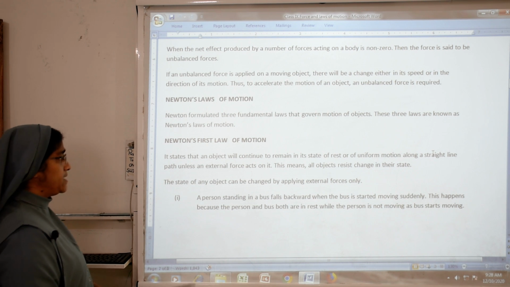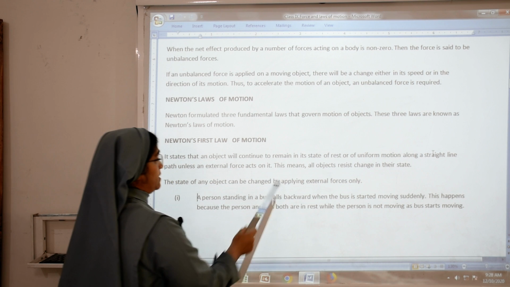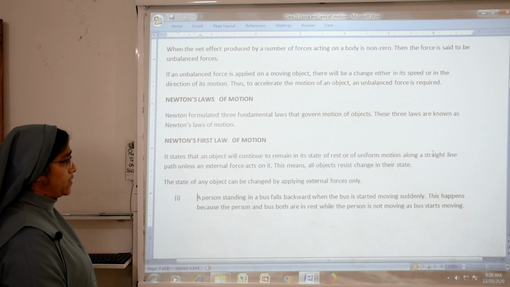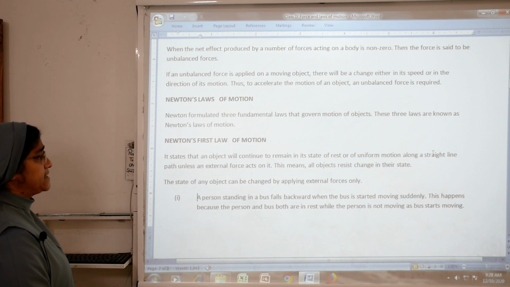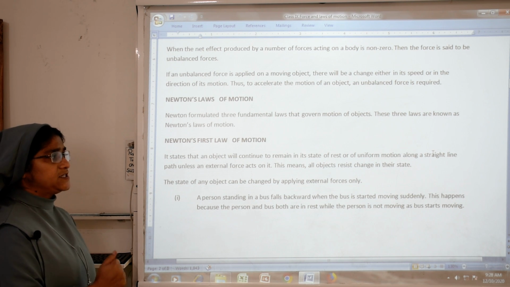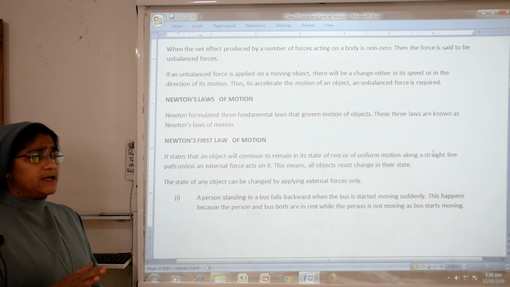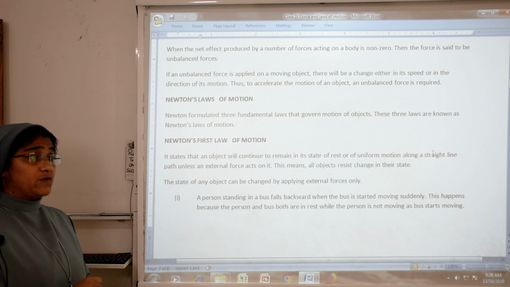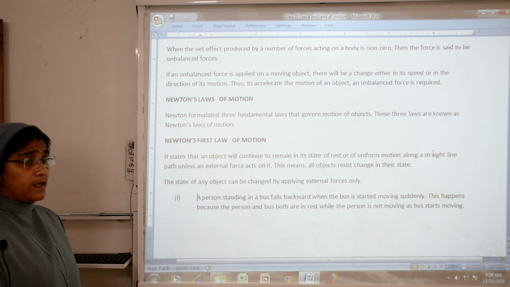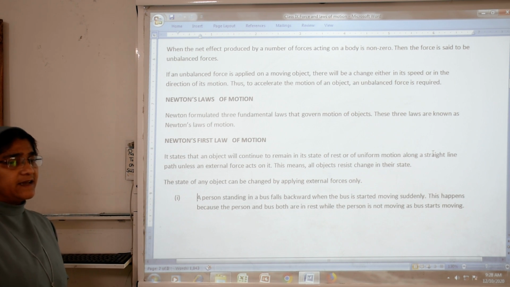Newton's first law of motion states that an object will continue to remain in its state of rest or of uniform motion along a straight line path unless an external force acts on it. This means all objects resist change in their state. For example, a table always wants to remain in a state of rest. If you apply an external force, it will move.